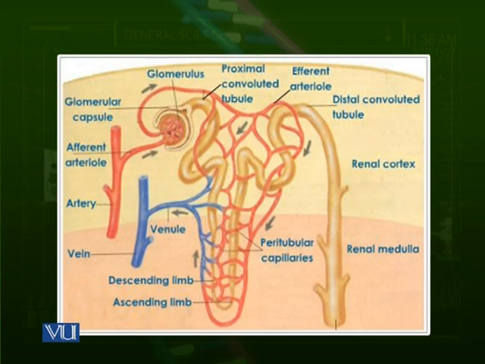So glomerulus is a network of capillaries which is surrounded by an extension of the renal tubule and makes it a whole corpuscle or a capsule. This is sometimes also termed the Bowman's capsule, after the name of the discoverer. So it means that the artery enters inside the kidney and gives rise to arterioles, and the arteriole enters into the Bowman's capsule and makes the glomerulus.